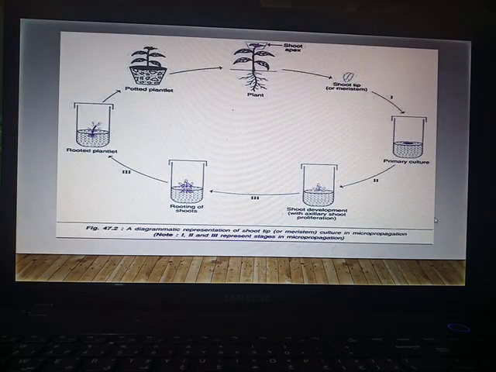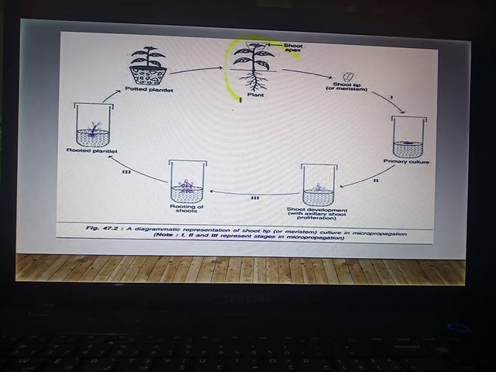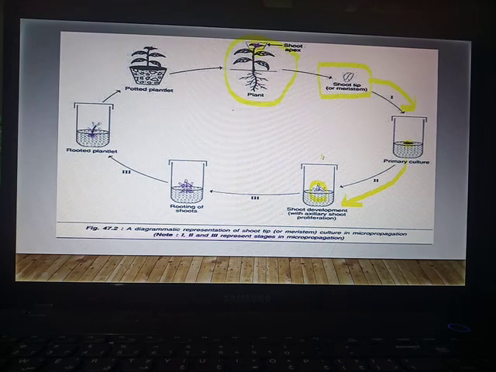Let us check the diagram. Here it is a plant. We use its upper portion, this portion. This is cultured in culture media. After some time, there is formation of callus, that is an undifferentiated mass of cells.